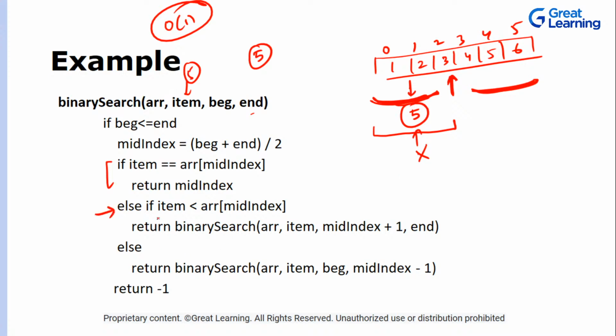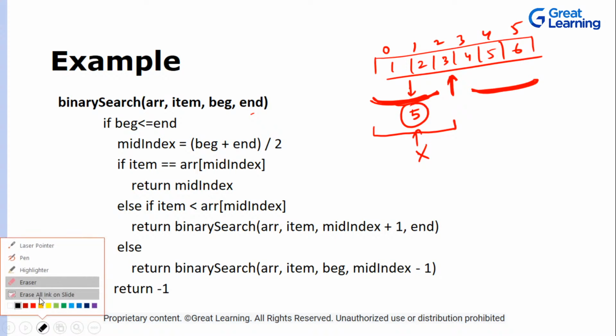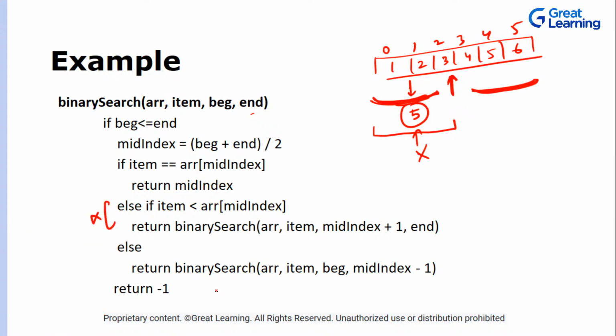With the help of this condition, you check whether the item that you have, that is 5, is less than the array element at the middle index. Obviously 5 is not less than 3, so this statement will not be executed. Else, since we know for sure 5 will not be on this side, we will update our beginning.